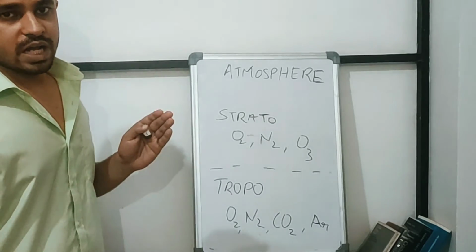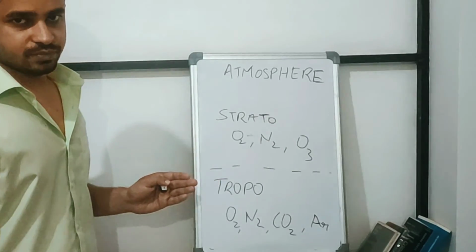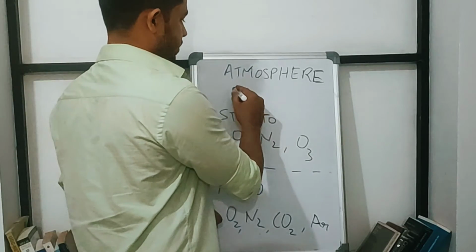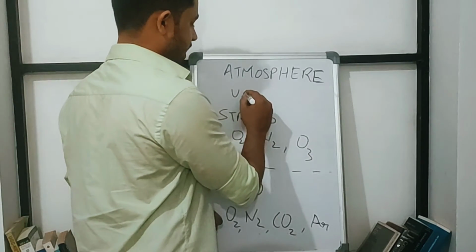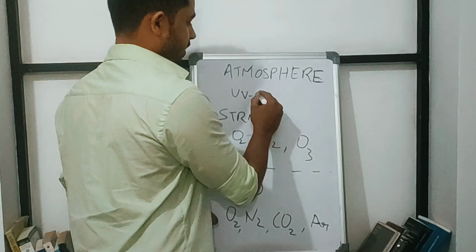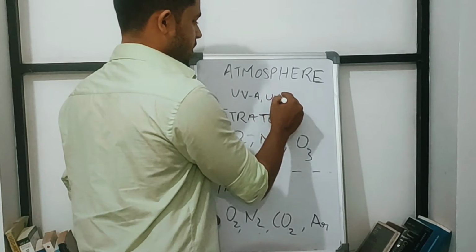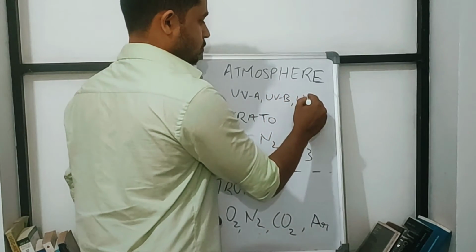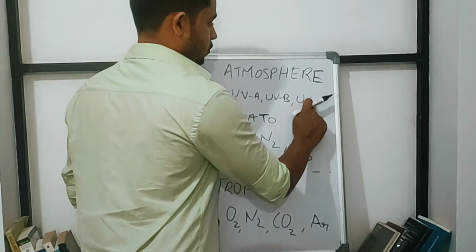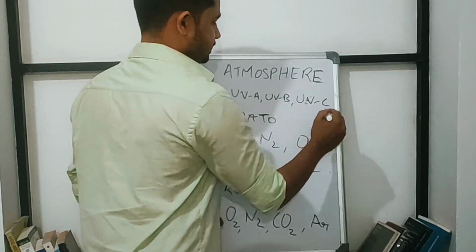of sunlight. The UV radiation of sunlight can be divided into three types: UVA, UVB, and UVC.